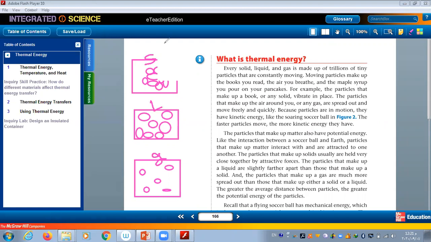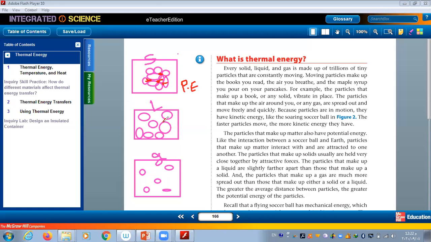So, change color. Here between particles we can find there are no spaces between particles. The particles are almost all attached together closely. So it has very small spaces. So we can say as we have spaces, we have potential energy for these particles.